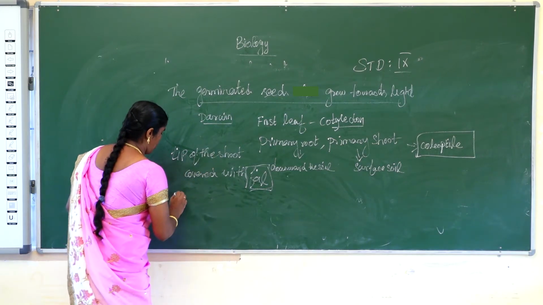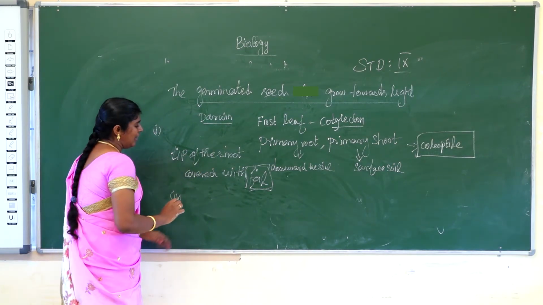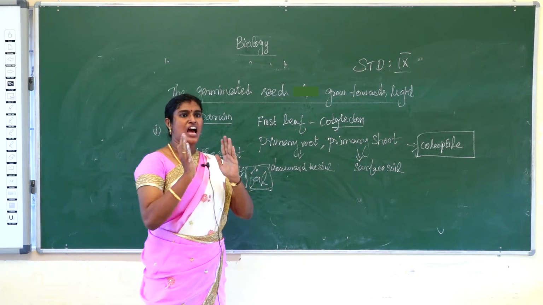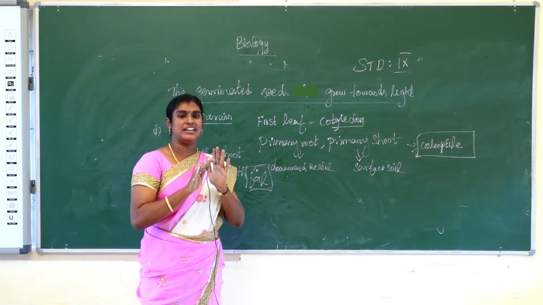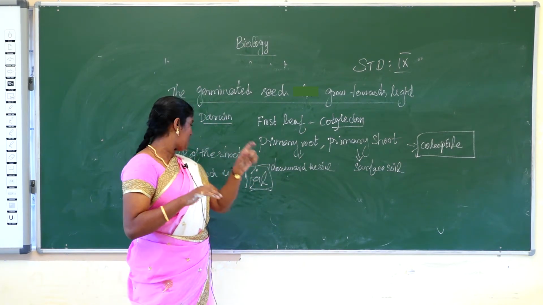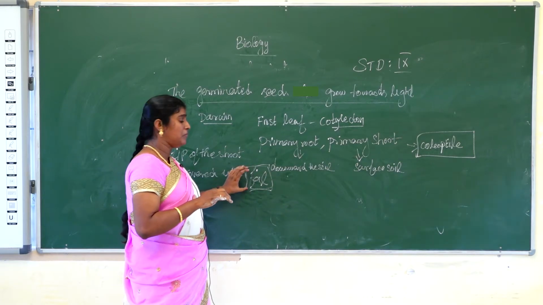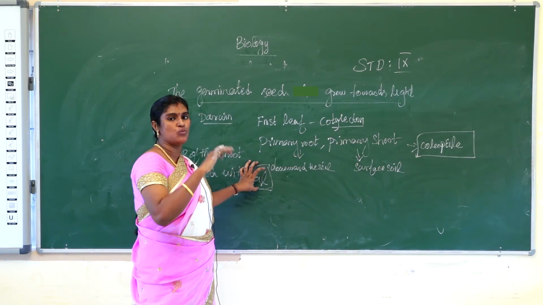Third step, he covered the tip with foil, which prevents light from entering. This time the seedling does not bend towards the light. Fourth step, he covered the elongated part of the stem but not the tip of the embryonic shoot. This time the shoot bent towards the light.